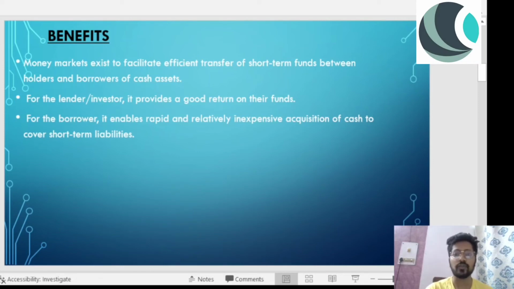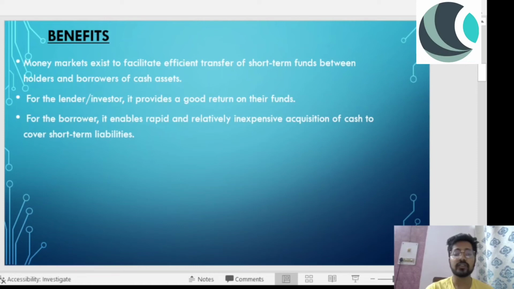As I told you with the help of an example, that investor or the lender will earn the interest over the money that they lend. For the borrower, in this example, me, it enables rapid and relatively inexpensive acquisition of cash because I need that cash. I need to run my company. I need to manage my company. I need that money.